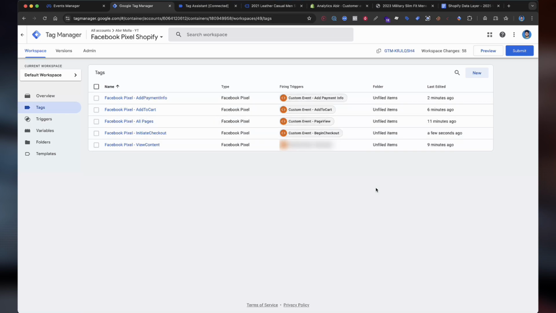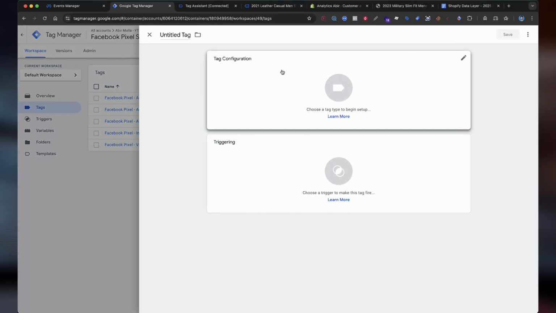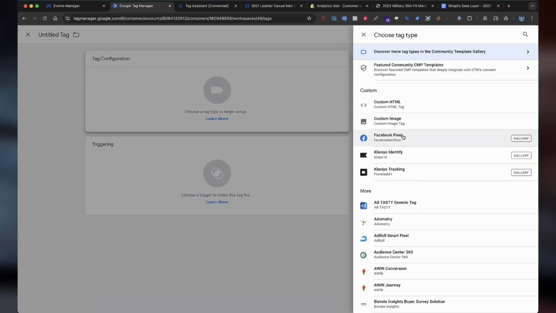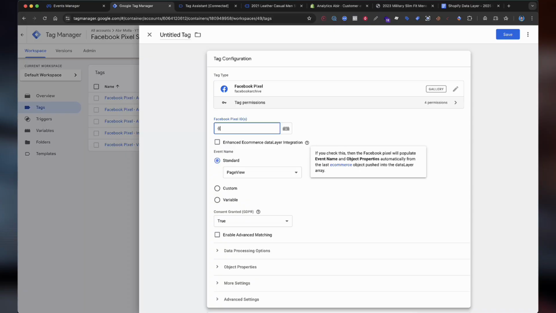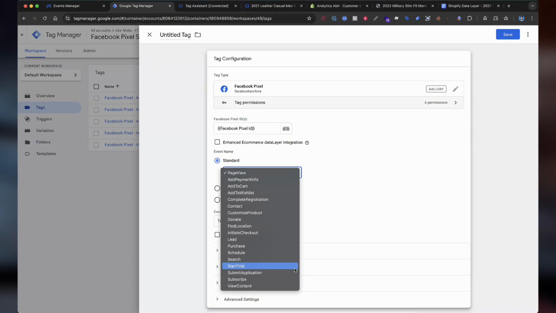Now we need to create the final tag, which is for the purchase. Create a new tag. Again select the Facebook template and edit the pixel ID, and the standard event will be the purchase.